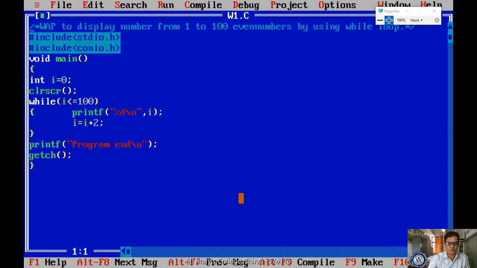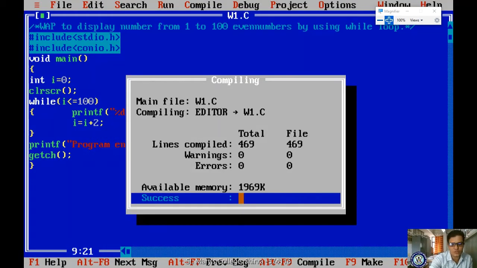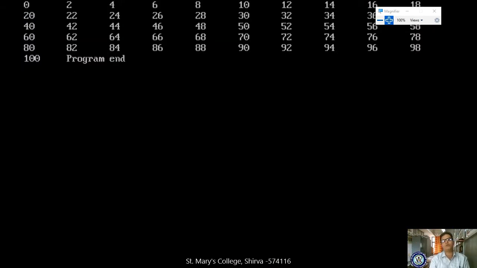If I want to get all the results within one screen, then what do you have to do? Instead of \n, you have to mention \t. What is \t? Tab space. It takes 4 spaces after the one value. Got it? So you are understanding here, right?